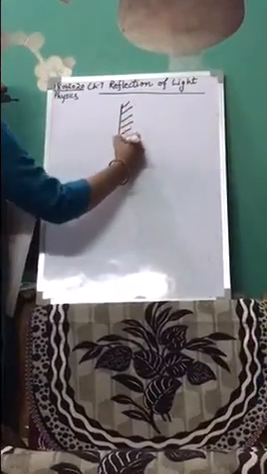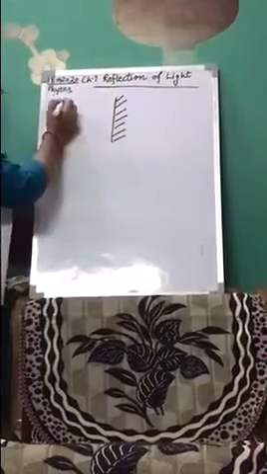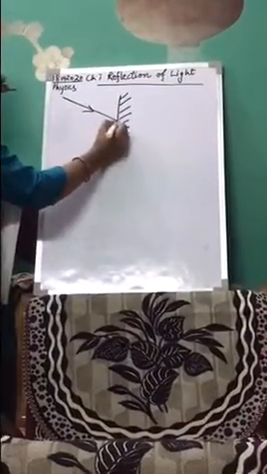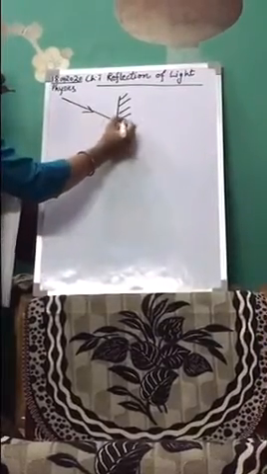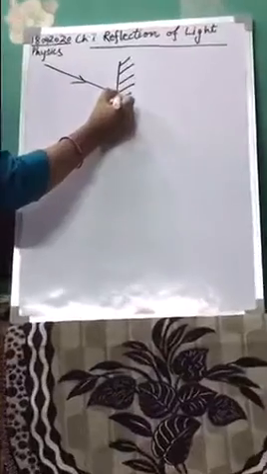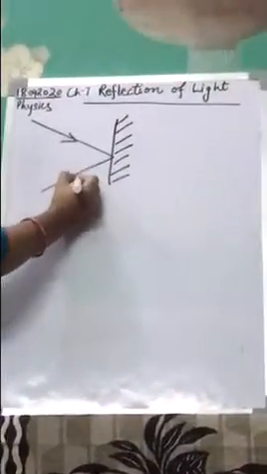When a ray of light strikes a surface or a plane mirror, at a point which is known as the point of incidence, then the returning of that light back into the same medium is known as reflection of light.